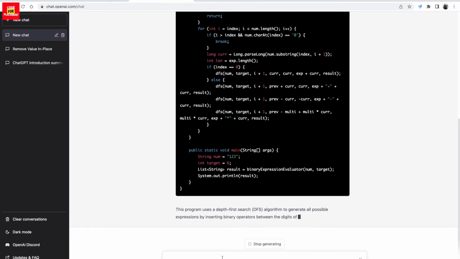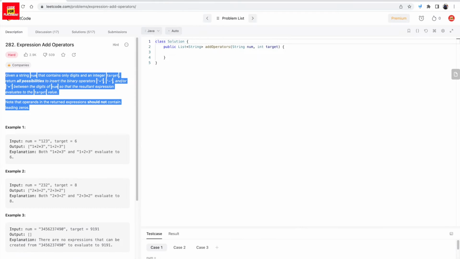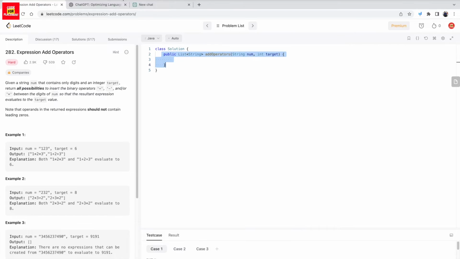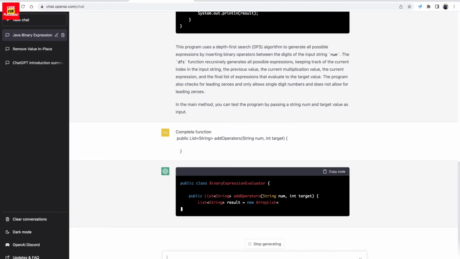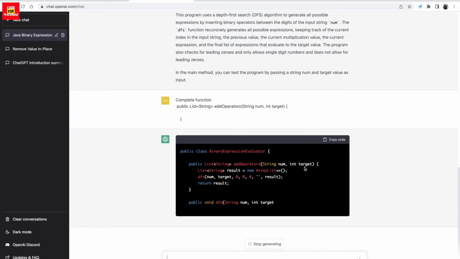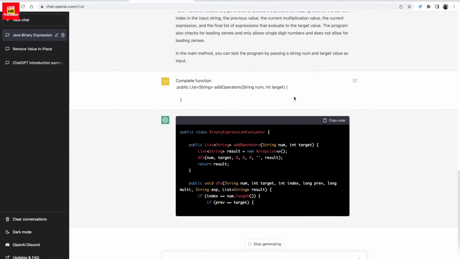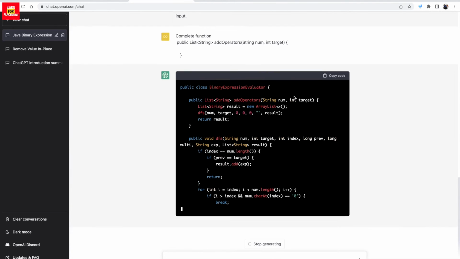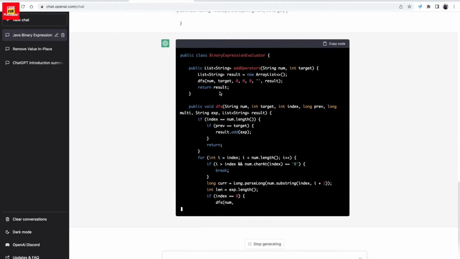Okay, so it went for explaining as well, but I should have told it to complete this function. So it has started writing again, and I think it's writing the same code. Let's check if it is working or not. In case it is working, we'll go ahead.